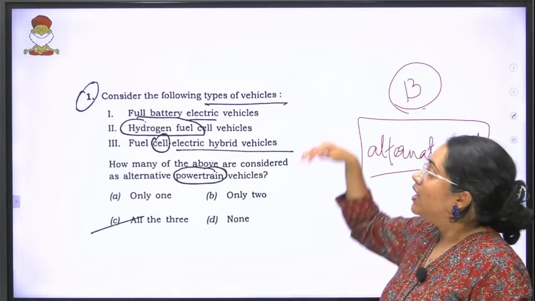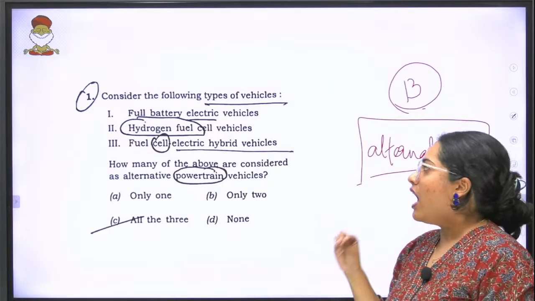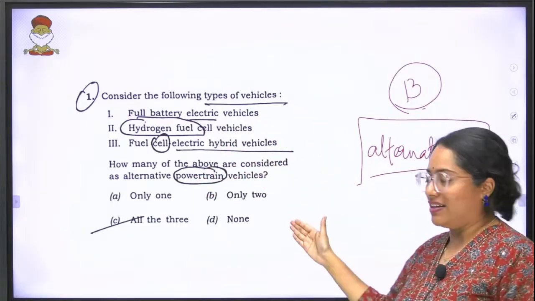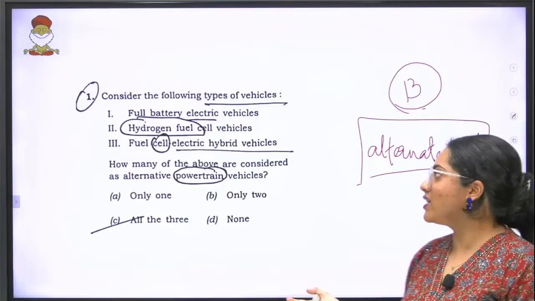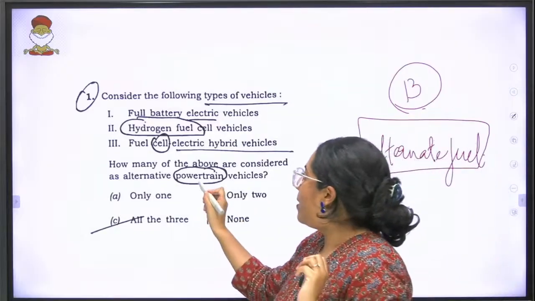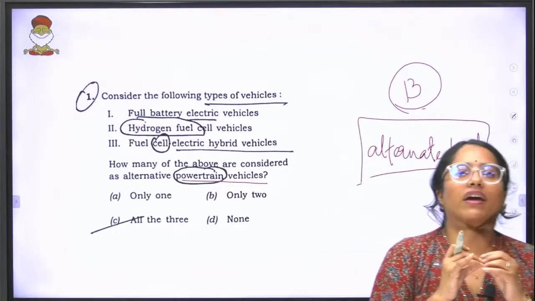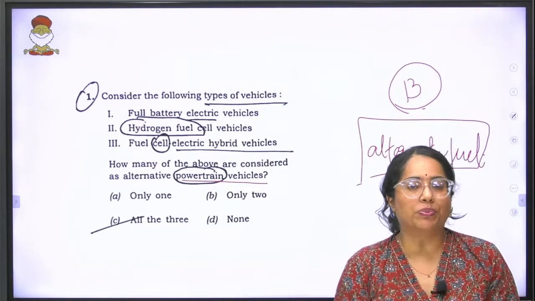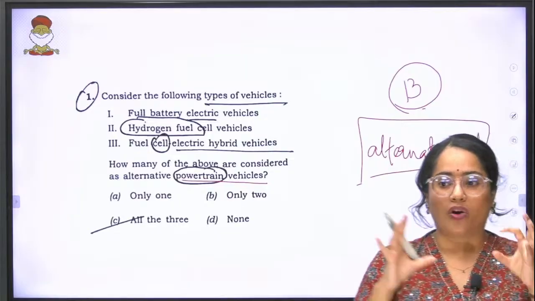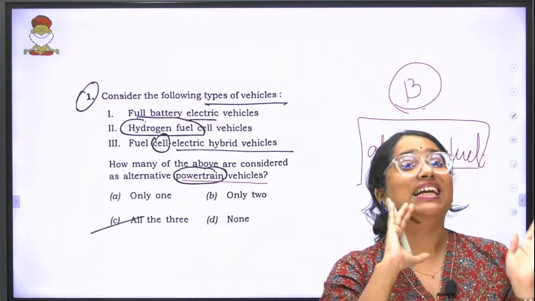The first question says, consider the following types of vehicles: full battery electric vehicle, hydrogen fuel cell vehicle, fuel cell electric hybrid vehicle. Looks very complicated, but the question is actually very simple. How many of the above are considered as alternative powertrain vehicles? Don't get confused. This is a very technical term to get introduced to a UPSC aspirant, but there are two types of mechanisms by which a vehicle moves: a powertrain, and a drivetrain.